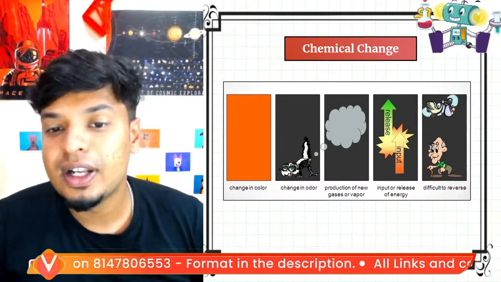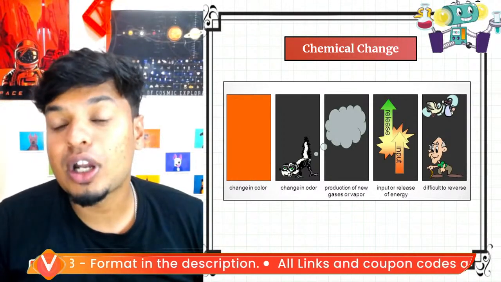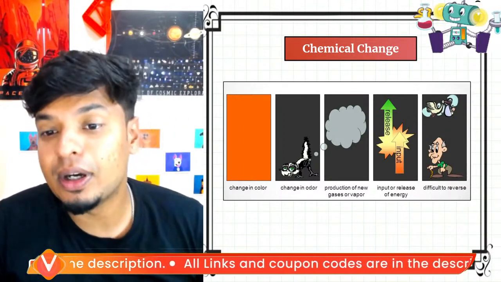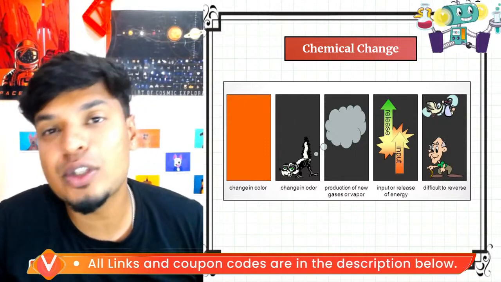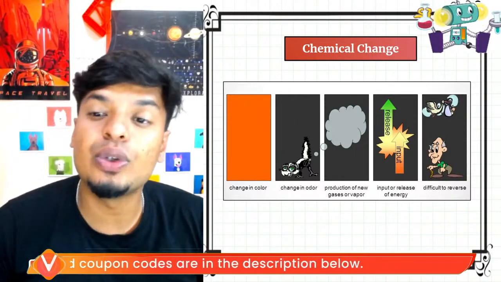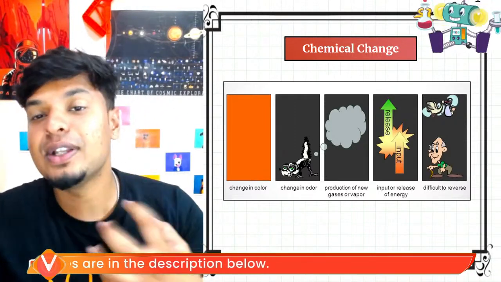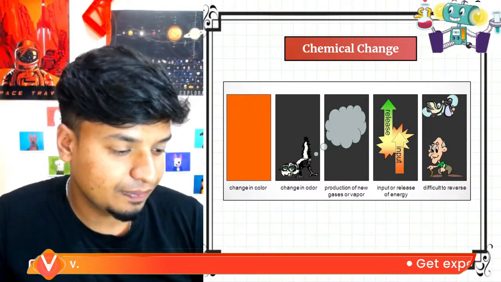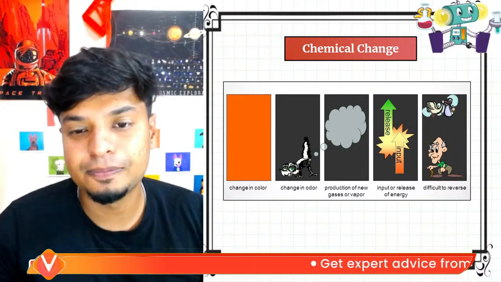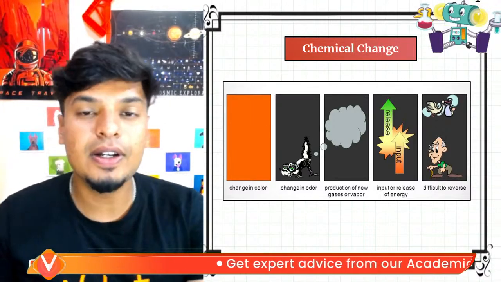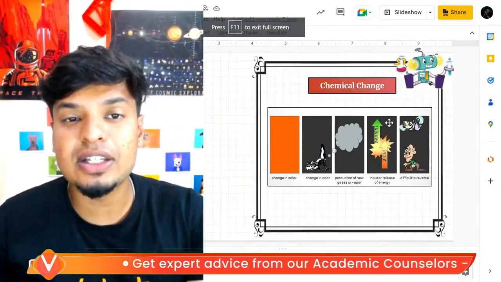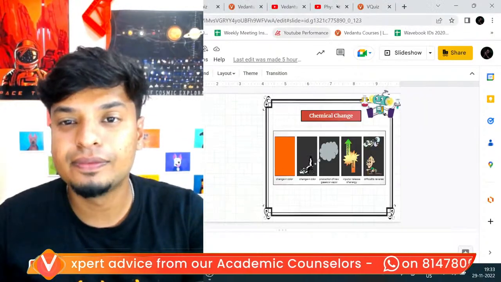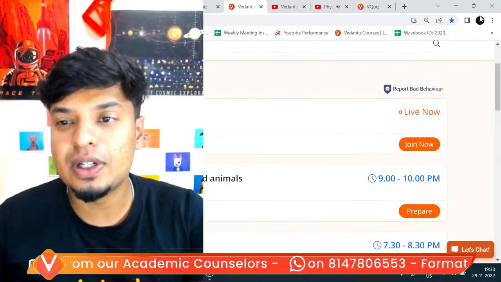Change in color, change in odor, production of new gases or vapor, input or release of energy, difficult to reverse. All of these are some of the properties of chemical changes. Understood, everybody? Those two chemical changes we'll try to understand.